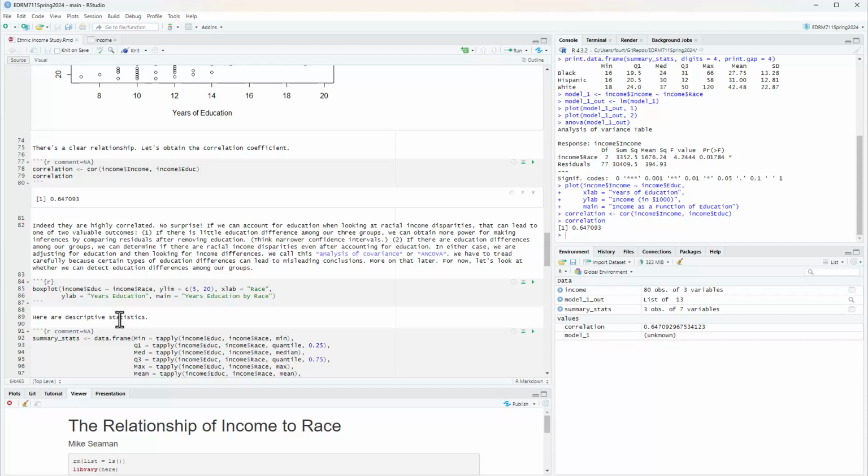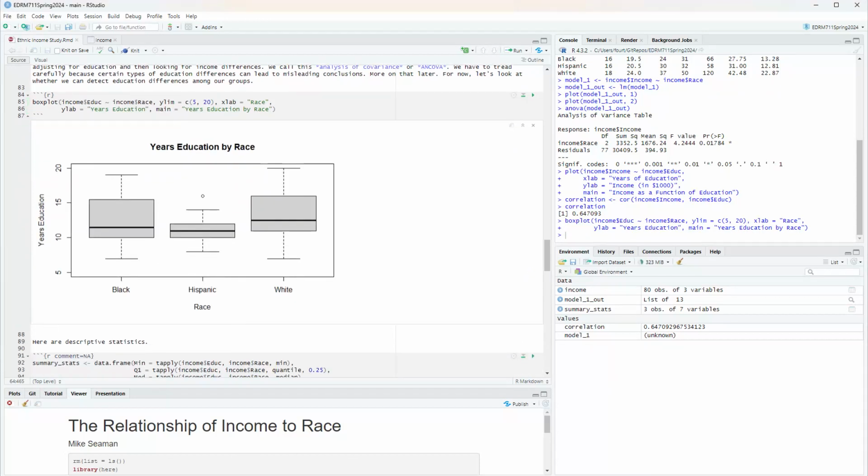So that becomes a question here. So let's go ahead and look at the box plot to see if there are education differences with the different racial groups. And indeed, I see that there are.